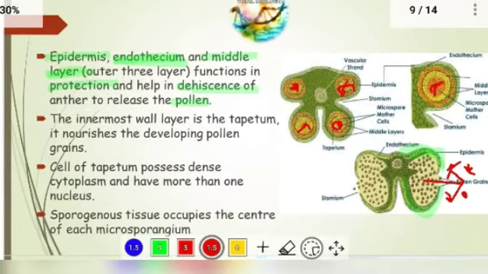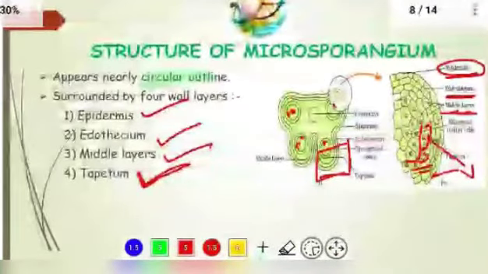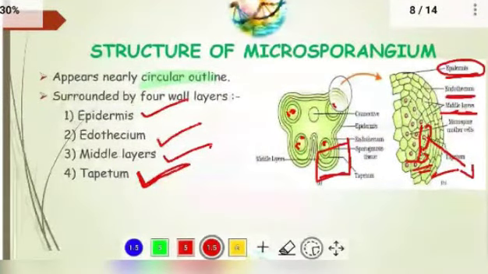Next, the innermost layer, that is tapetum. Tapetum is the innermost layer that nourishes the development of the pollen grains. It helps to nourish the pollen grains. Next, cells of tapetum possess dense cytoplasm. So the tapetum cells, here you observe, all of these nucleus-containing cells are cells of the tapetum.